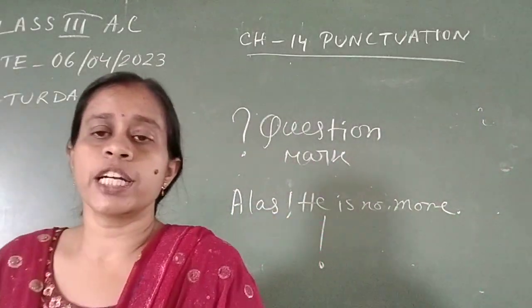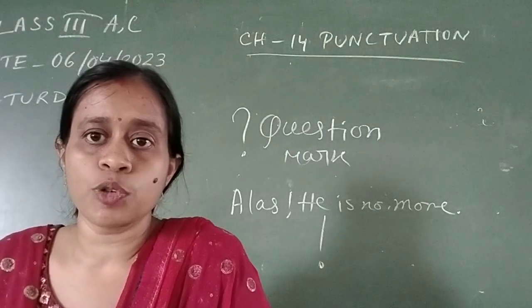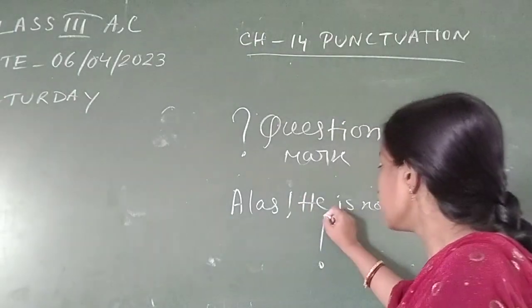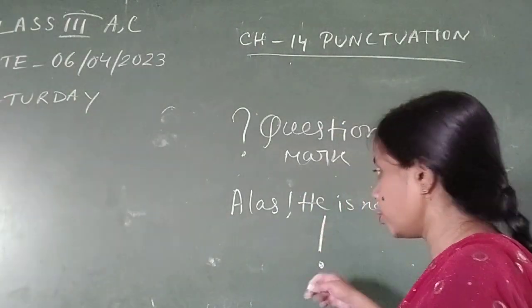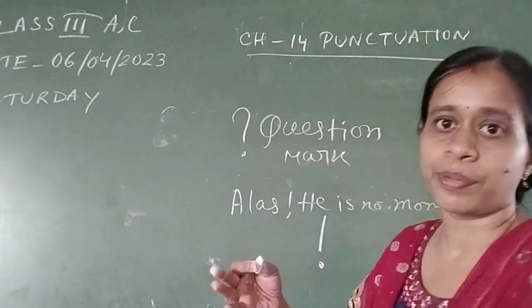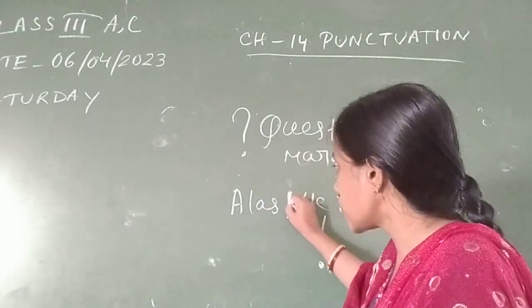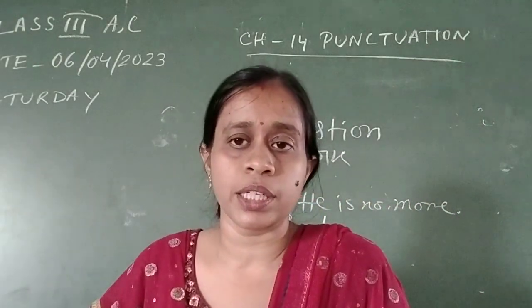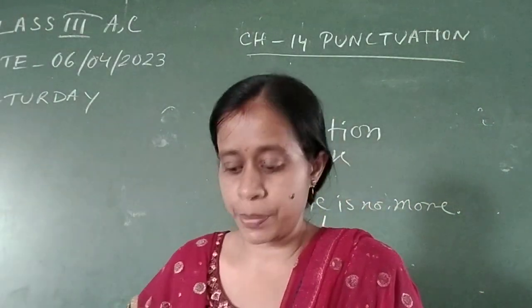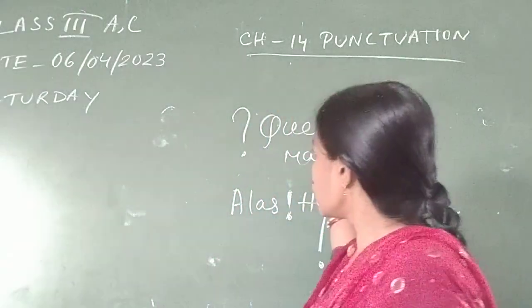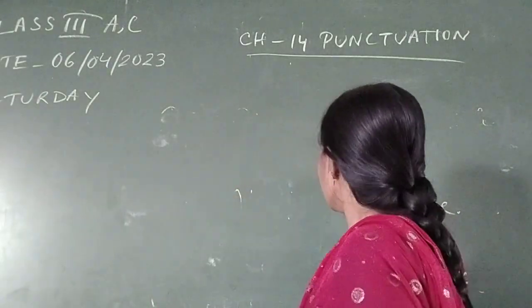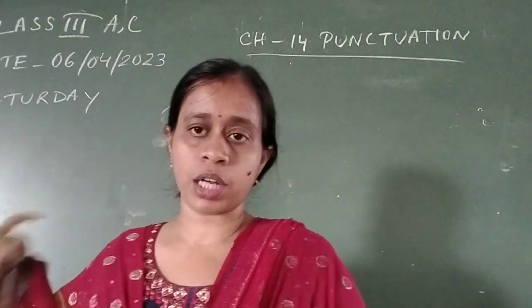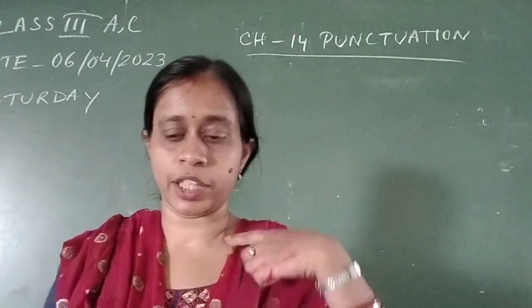So at the end of an interrogative sentence, you should use a question mark. At the end or in the middle of an exclamatory sentence, wherever you are showing the feeling, wherever you are giving stress, there you can use an exclamation mark. Okay. But in case of assertive and imperative sentences, you should give a full stop. I hope the punctuation marks, meaning comma, full stop, question mark, exclamation mark, capital letter, these parts are clear to you.